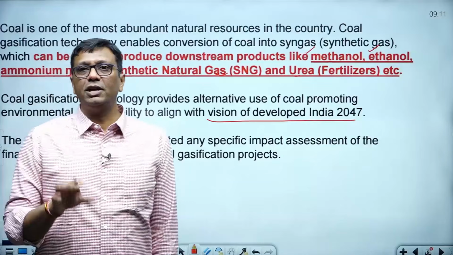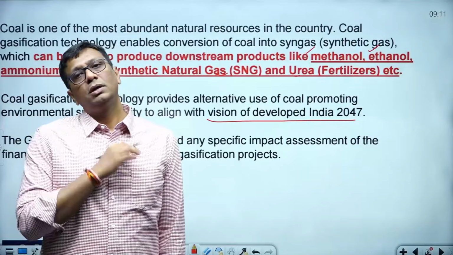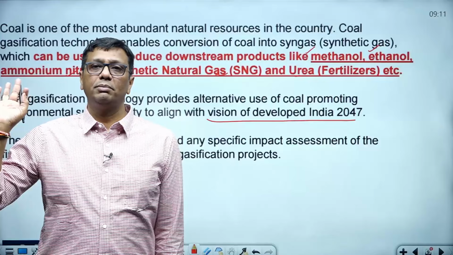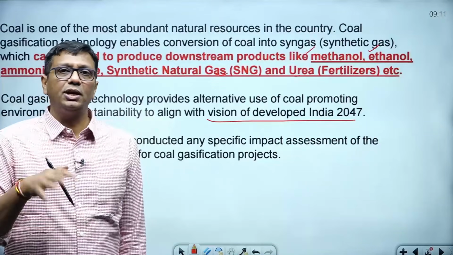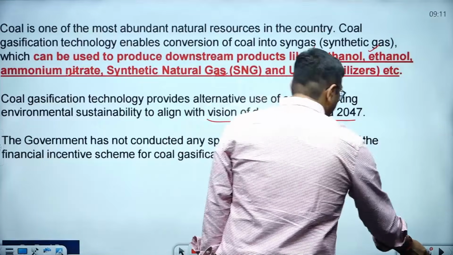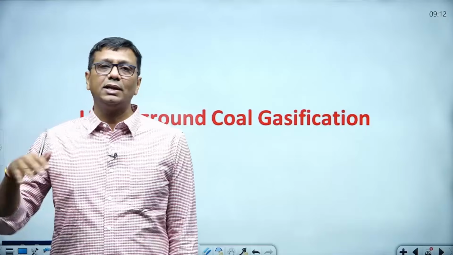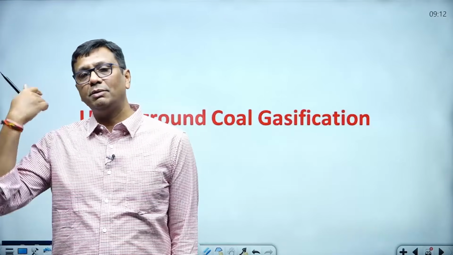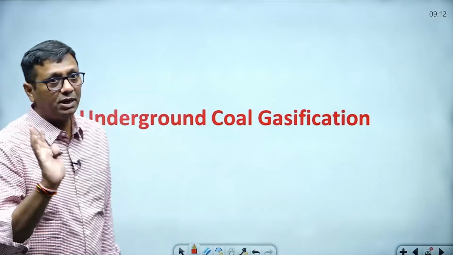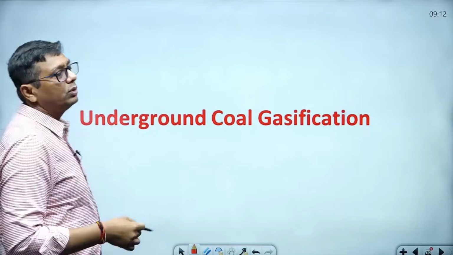Any work India is doing, the government is doing, will help India become developed by 2047. Automatically you can tell them. Any corruption may happen, no matter, but by 2047 India will be developed, you always tell. Atmanirbhar Bharat, hai na, 2047 India will be a developed country. In your answer you should always write this statement. Be smart, guys. Underground coal gasification.